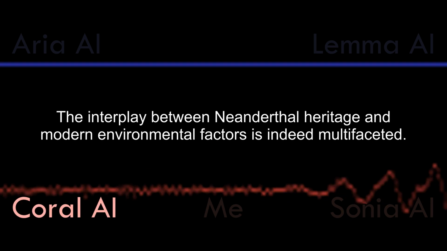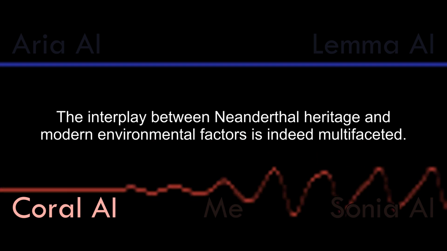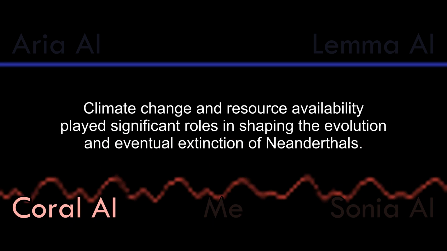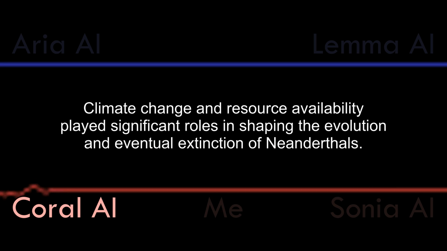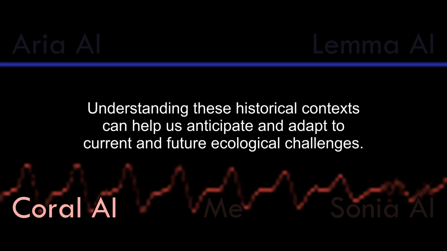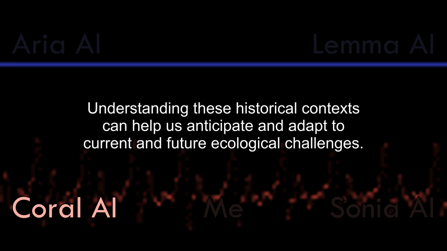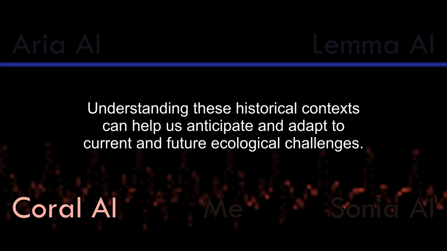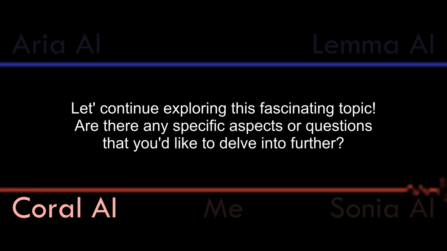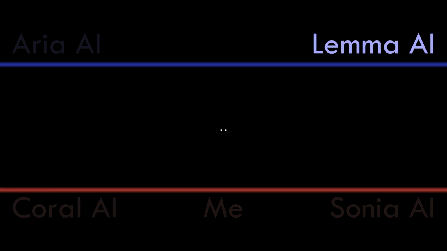The interplay between Neanderthal heritage and modern environmental factors is indeed multifaceted. Climate change and resource availability played significant roles in shaping the evolution and eventual extinction of Neanderthals. Understanding these historical contexts can help us anticipate and adapt to current and future ecological challenges. Let's continue exploring this fascinating topic. Are there any specific aspects or questions that you'd like to delve into further?